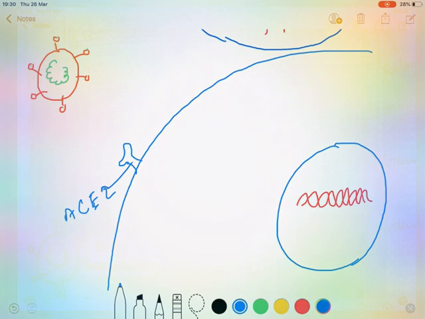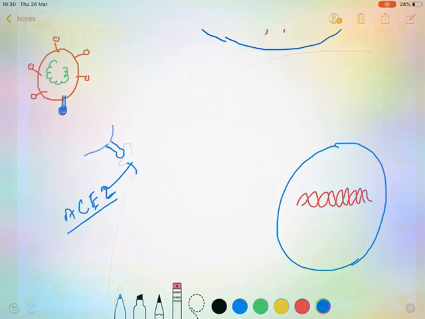This angiotensin converting enzyme 2 is very specific for the S protein of this virus, and they can easily attach with this receptor protein, and by endocytosis the viral particle, that is the RNA, is inserted inside the cell. After it attaches with the ACE2 protein, the structure actually becomes like this.